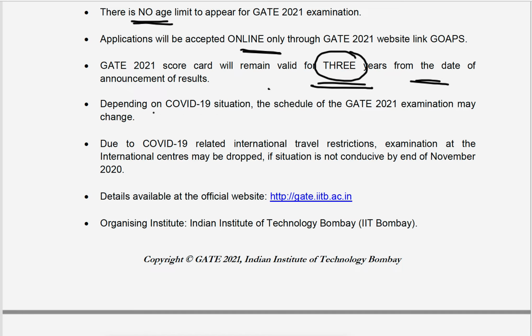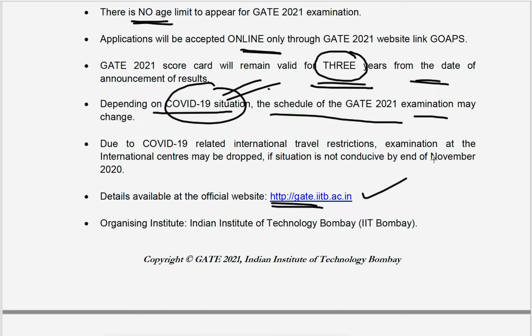And depending on the COVID-19 situation, the schedule of the GATE 2021 examination may change, so we can't expect the exact dates. They are providing some dates, but those may vary due to the COVID-19 situation. And this is the official link provided in the information brochure to apply online for the GATE paper. If any changes or updates are available, just visit this website.